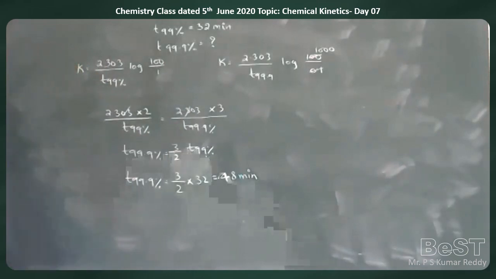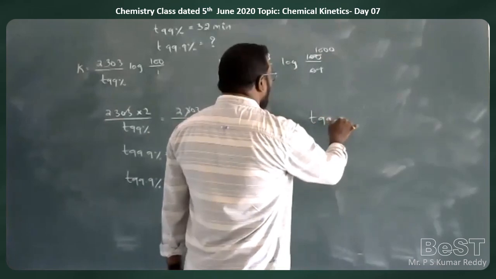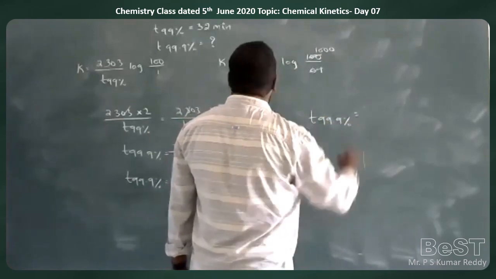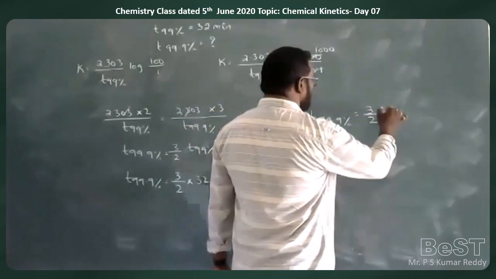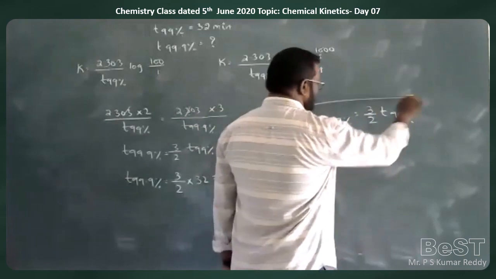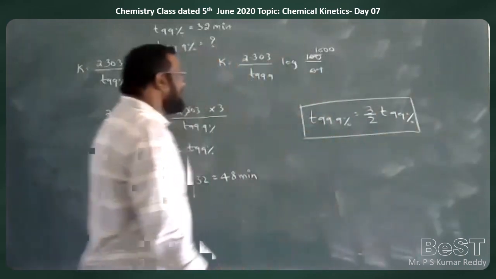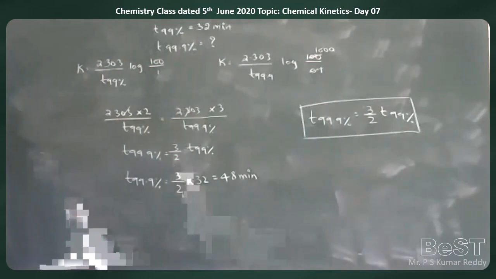So you can add this one also: the relationship between T99.9% and T99% is 3 by 2 T99%. T99.9% is equal to 3 by 2 T99%.